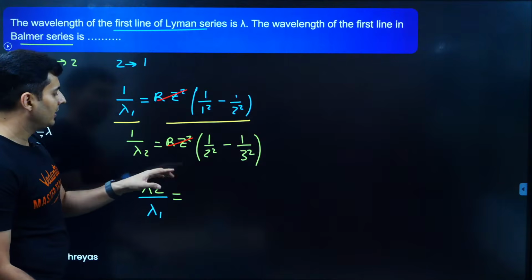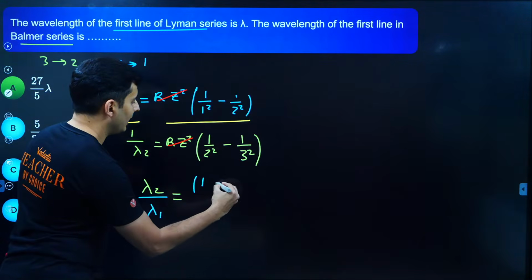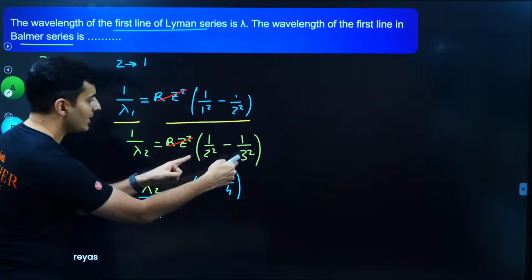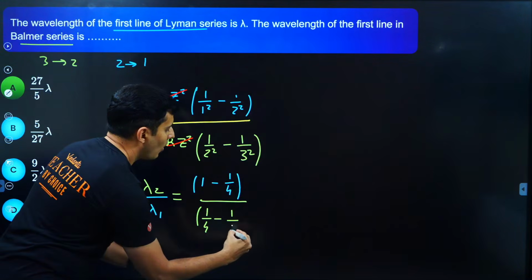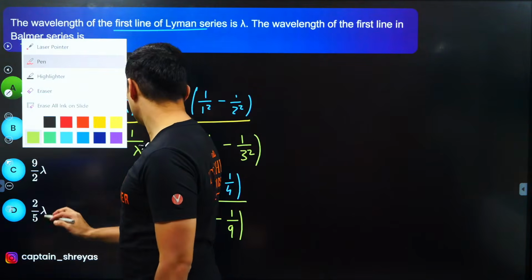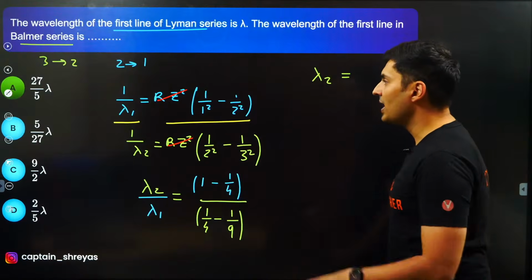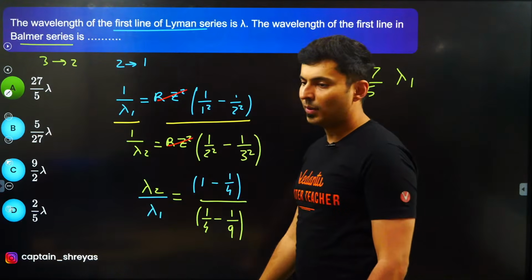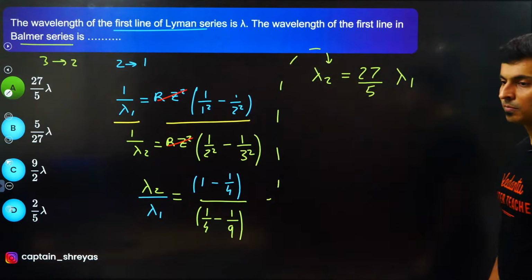And on this side, what are you going to get, guys? Here you will have 1 minus 1 by 4, and here, because this is downstairs, it will be 1 by 4 minus 1 by 9. Now just solve this till you find the value of lambda 2. Check if lambda 2 is 27 by 5 times lambda 1. This I leave up to you.